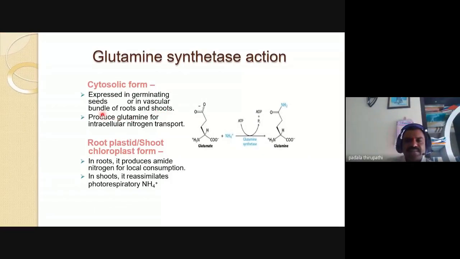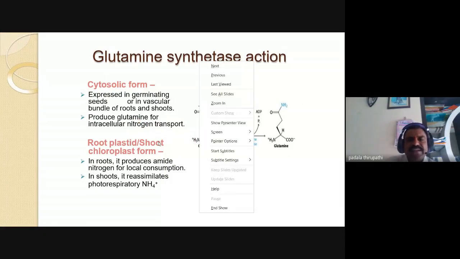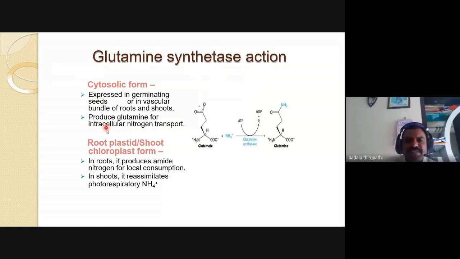Then the second point is that it produces glutamine for intracellular nitrogen transport. Intracellular nitrogen transport. Do you know intracellular? Intracellular means within the cell.